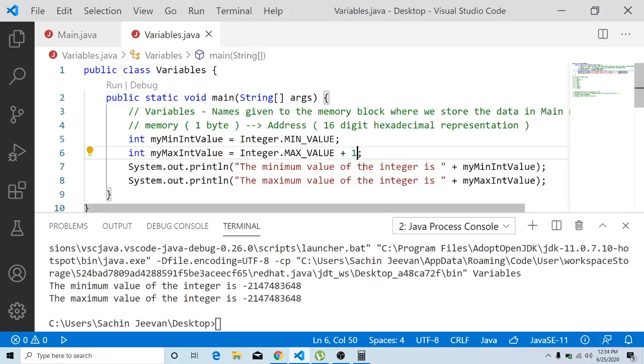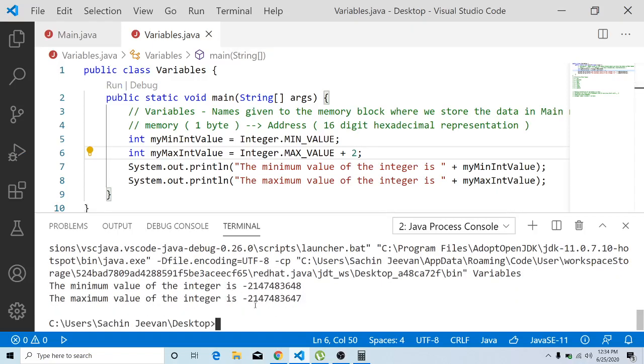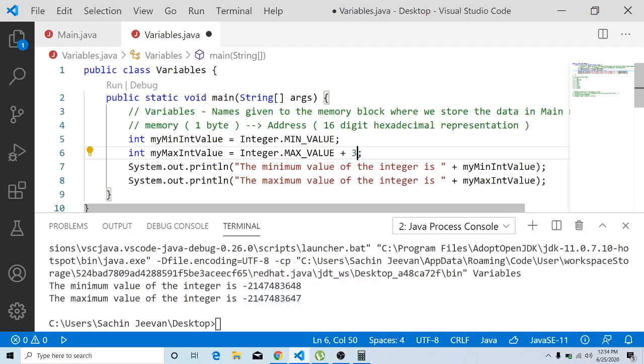Now we are going to add 2 to this number instead of adding 1, and we will check what the output is. You're able to see it is minus 2147483647. Last time it was 48, now it is 47. Let me try to add 3 here. Initially, when I was adding 1 it was 48, when adding 2 it was 47. Now I'm adding 3. Let us check what it is going to print.